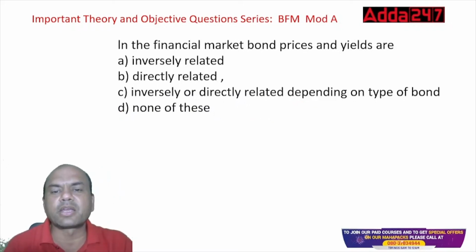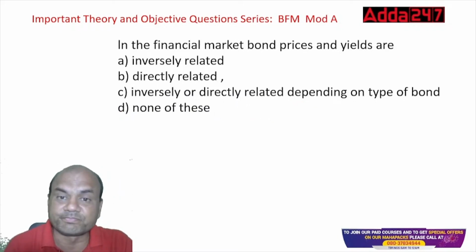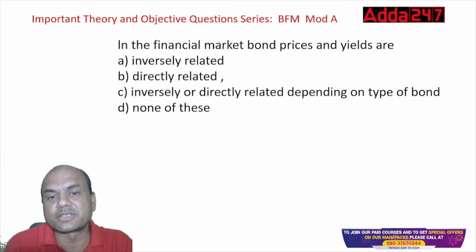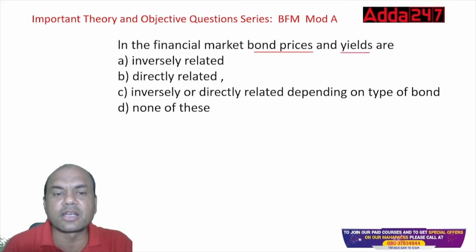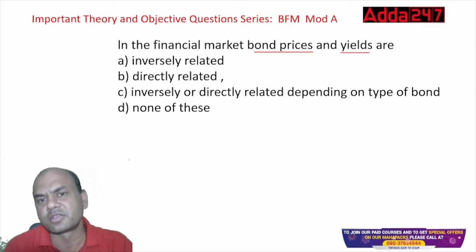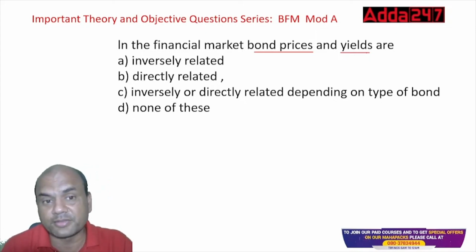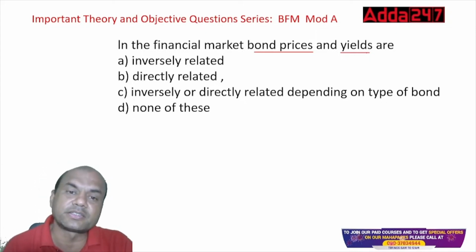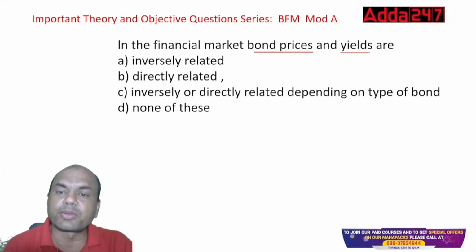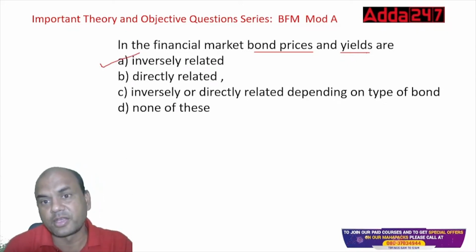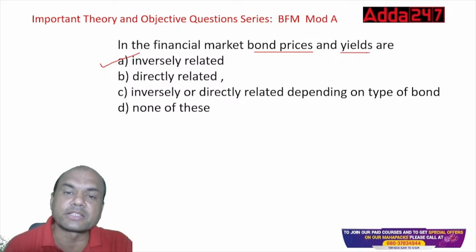In financial market, bond prices and yields are: inversely related, directly related, inversely or directly depending on the type of the bond, or none of these. Give me the answer. Bond prices and yields are inversely related, right? If the yields go up, what is yield? Yield means asking rate. If the asking rate of any bond goes up, the price of that bond will go down.